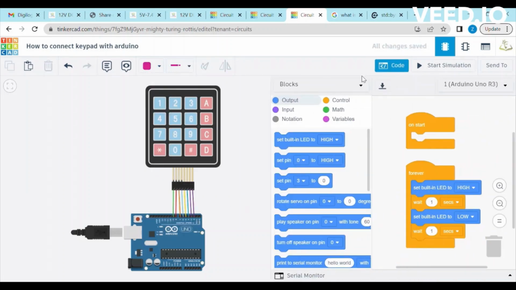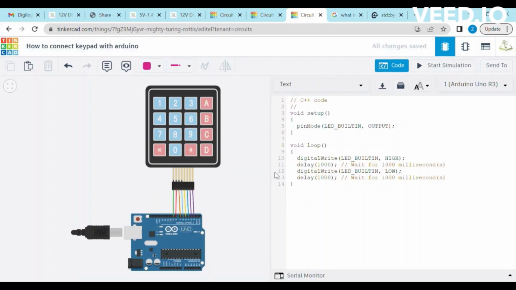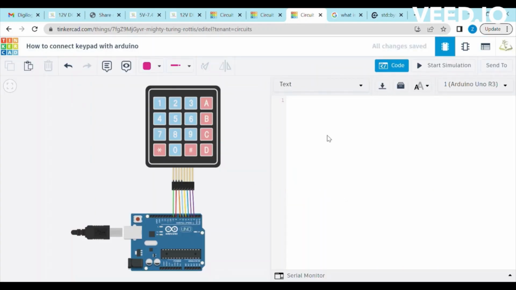Press the code button and change it to the text form. Paste the code given in the description of the video.